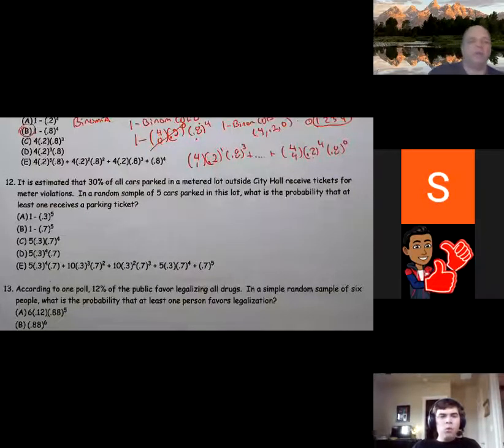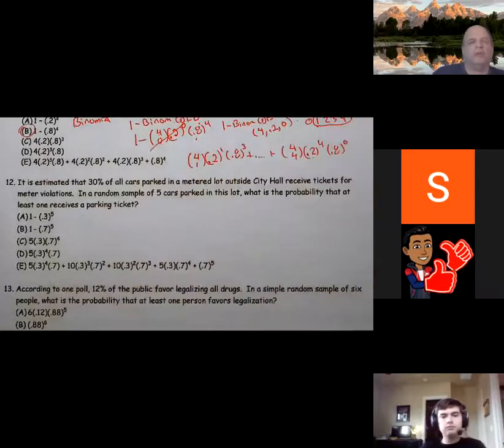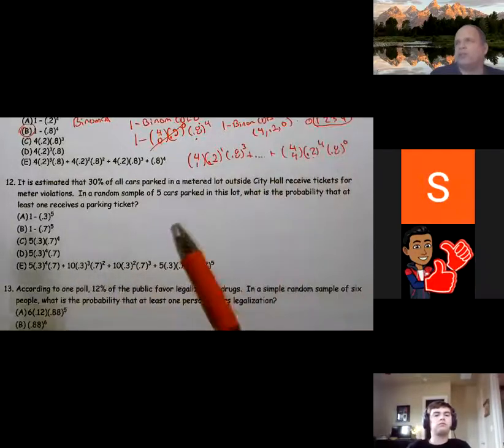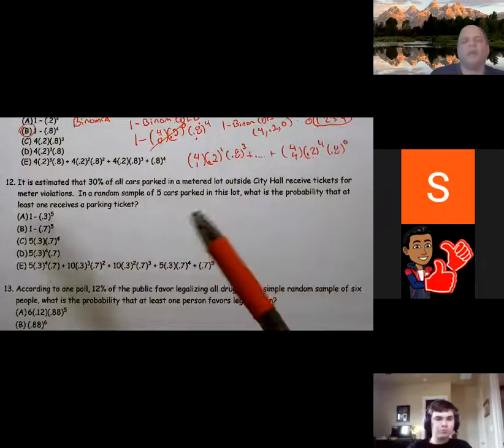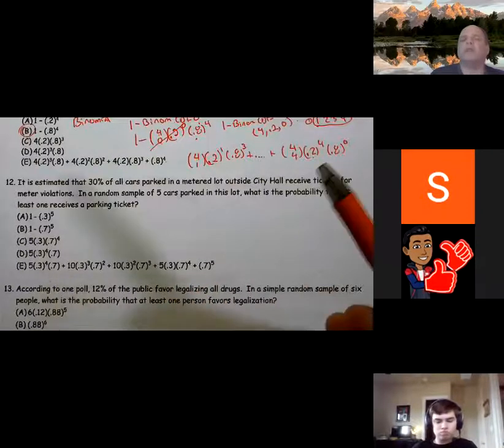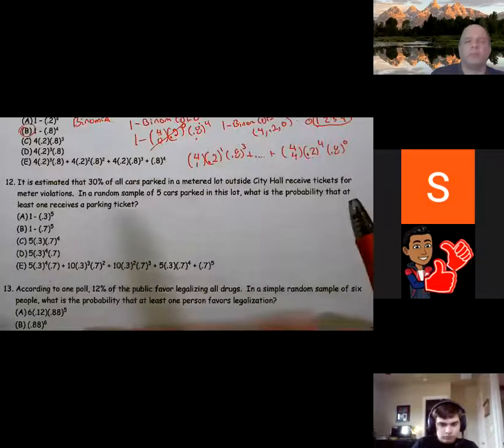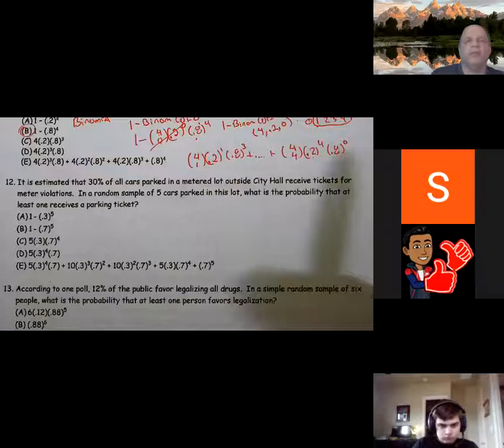This can also be done using classical probability, and there's nothing wrong with it. And by the way, on a test or quiz, if you can use classical probability instead of using a binomial or geometric, that's perfectly acceptable. I'm going to approach this from the binomial standpoint because it's what we're studying now, but there's nothing wrong with using classical probability to solve this type of problem. So if you prefer that, that is absolutely fine.